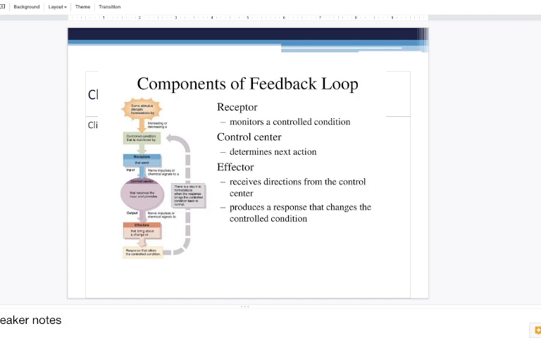We had an example of the glucagon mechanism to increase a patient's blood sugar. Even though its mechanism was to increase blood sugar, it negated the decrease in blood sugar from the original stimulus. So that made it a negative feedback loop. The only way it would be positive is if it were in the same direction as the stimulus.